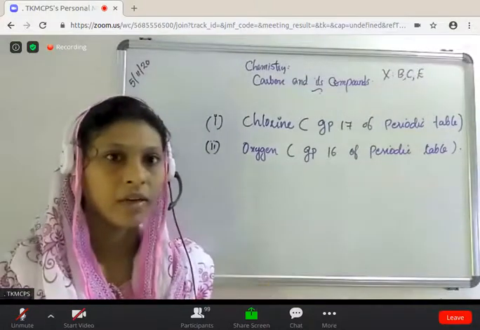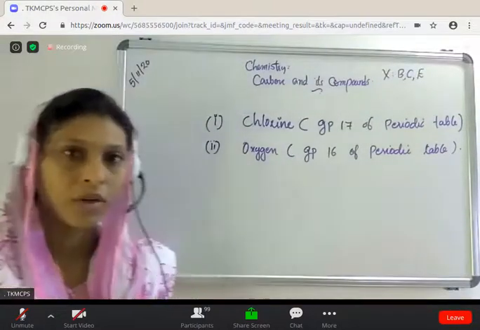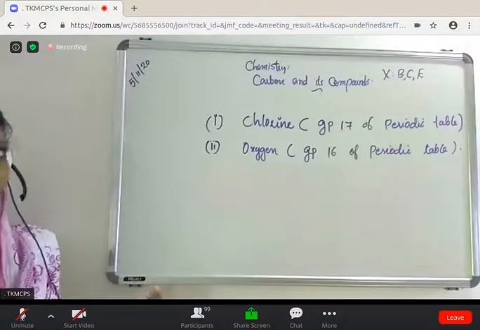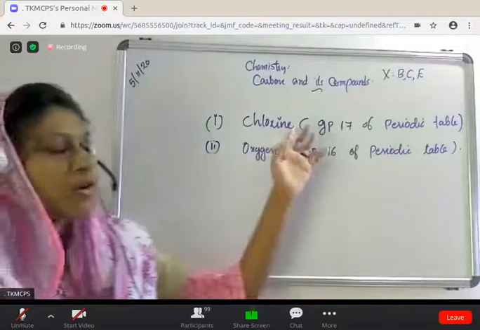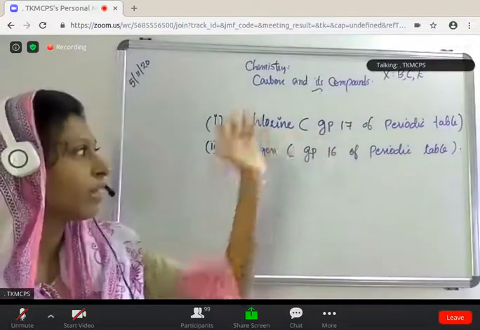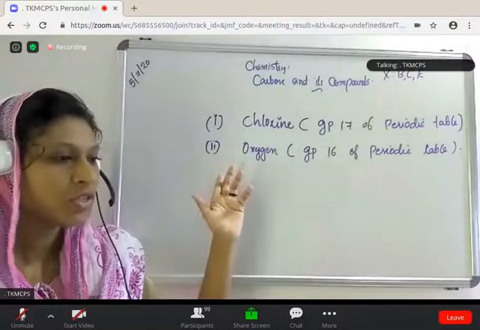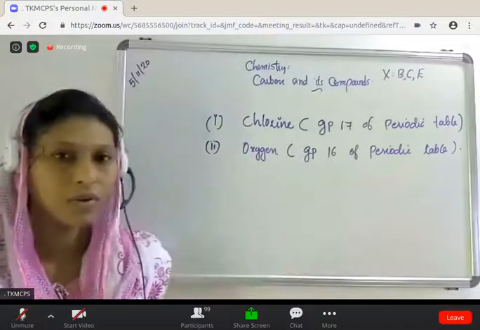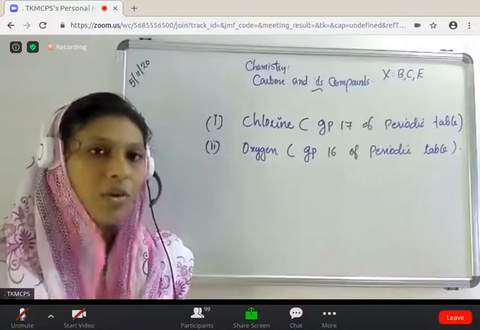They are not asking directly to draw the electron dot structure of water or CH4. The question is like this. Which compound is formed? Think about the compounds we all drew. The carbon combines with chlorine, a group 17 element. Which compound is formed?